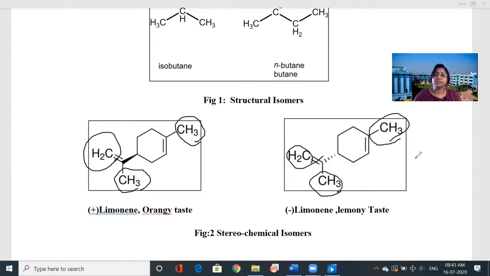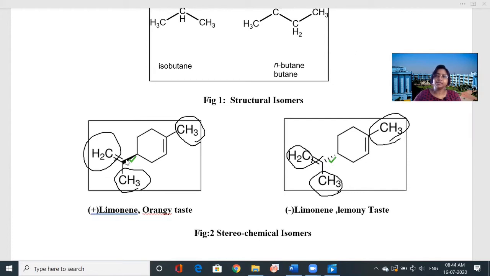Now, what is the only difference you can see? This one. This one. That is the only difference. So, what is the difference? That is the wedge line. That is the dashed line.